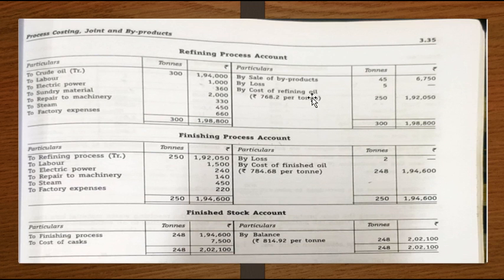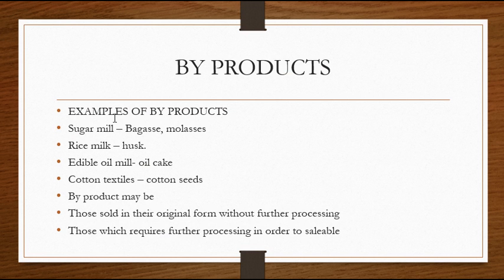So sale of refining products. So we have byproducts. What is the meaning of byproducts? An example of byproducts: from a sugar mill we get bagasse and molasses. So what is bagasse? It is a dry fibrous residue that remains after sugarcane is crushed to extract the juice. So after you crush the sugarcane, you get this bagasse, a fiber-like material, which is the leftover.